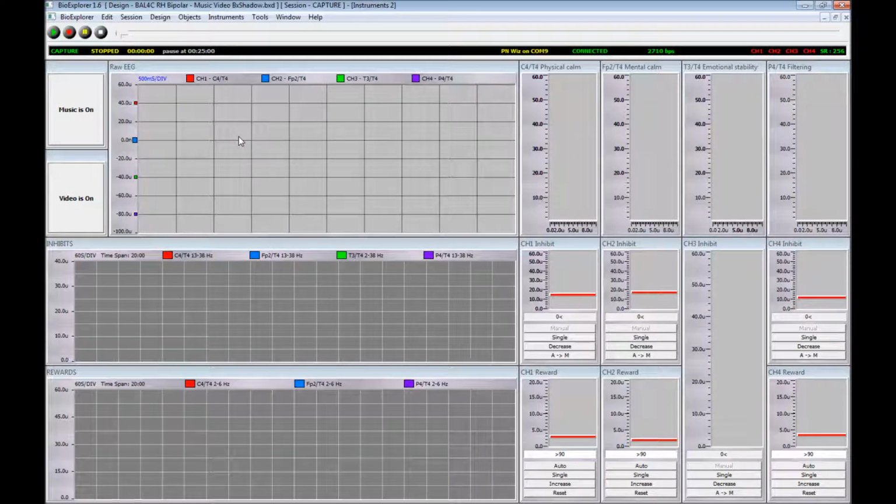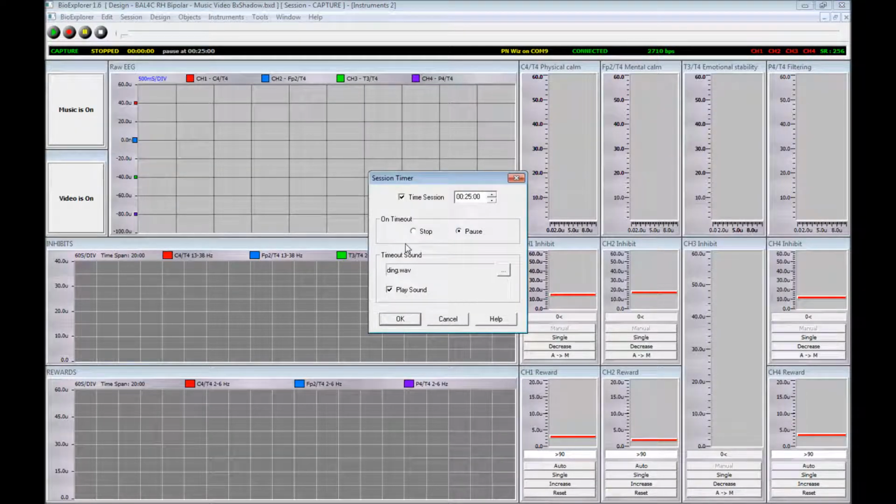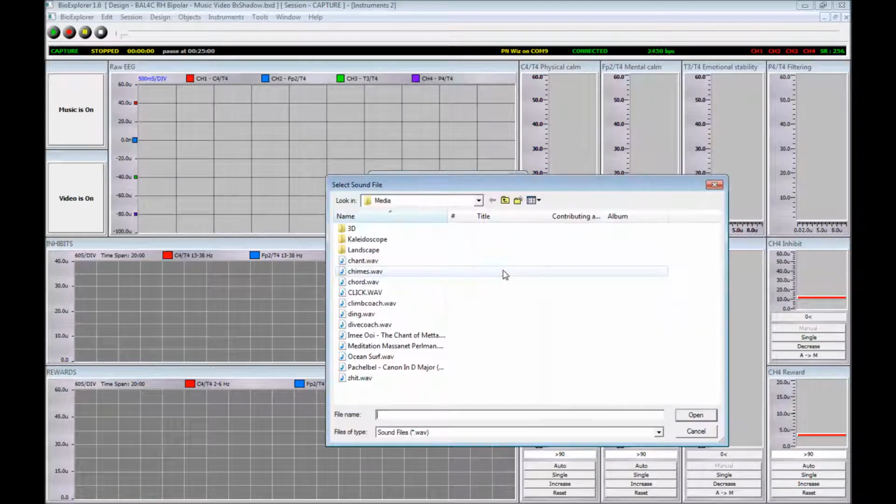If you don't hear a ding sound at the end of a session when you're expecting it to notify you the session's over, you can make sure you have a media ding file loaded. From the top menu here, we select Session, Timer, and after 25 minutes we expect to hear a ding sound. We click this button. Make sure we're in the right folder.